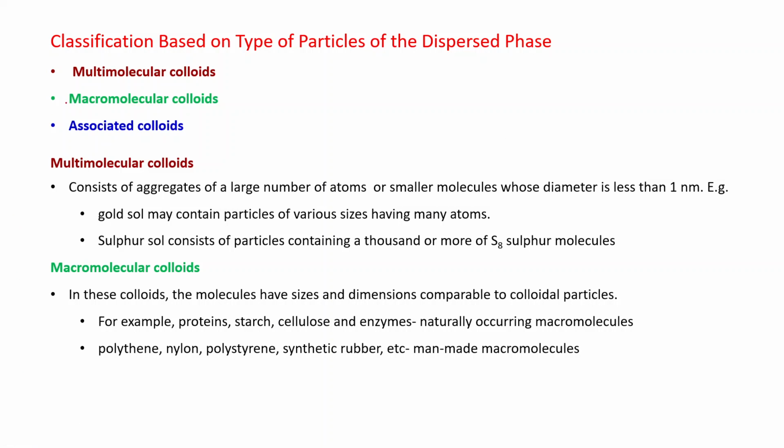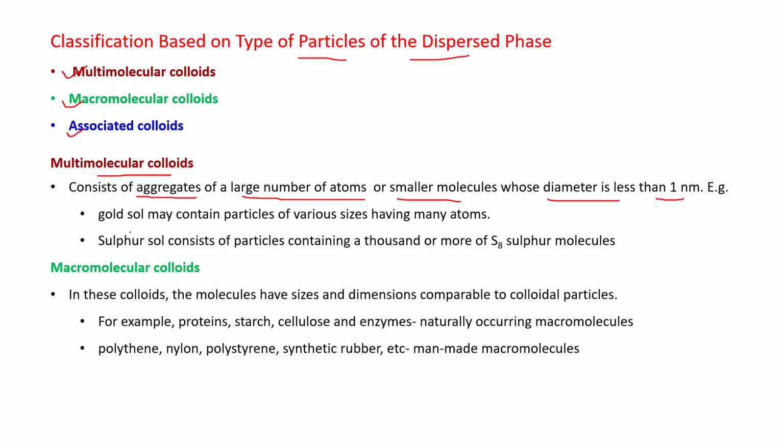Now next, third classification, which is based on the type of particles of the dispersed phase, and again on this basis we can classify in three categories: multimolecular, macromolecular and associated colloids. Let's see multimolecular colloids. Multi means many, consisting of aggregates of a large number of atoms or smaller molecules whose diameter is less than 1 nanometer.